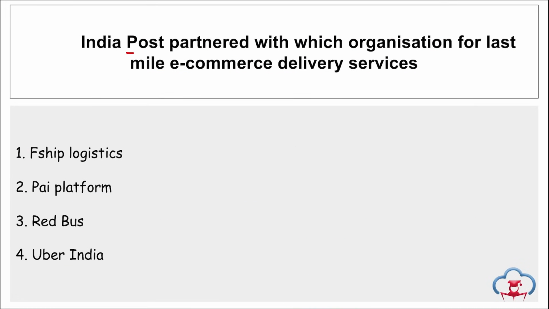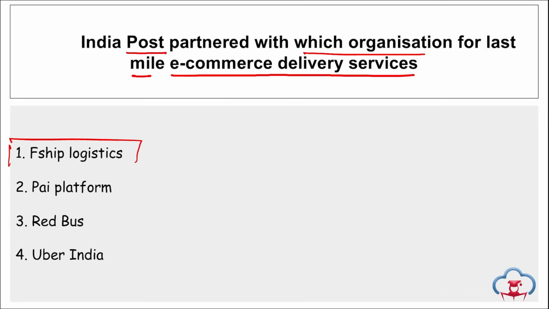Next, India Post partnered with which organization for last mile e-commerce delivery service? So which is that organization? It is F-Ship Logistics, right? This is a tech-driven logistics platform and they have partnered with India Post. Correct? And this is to enhance the last mile delivery services for the e-commerce platform. This will be benefiting direct-to-customer startups.